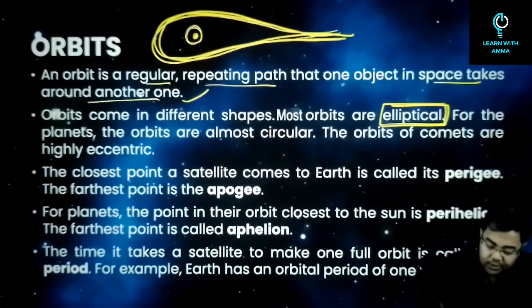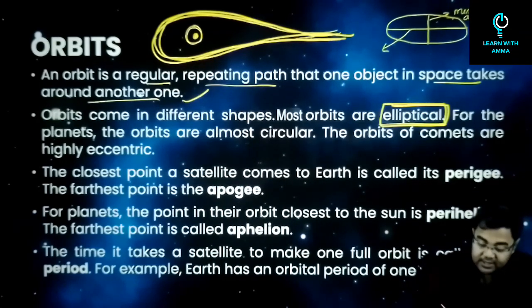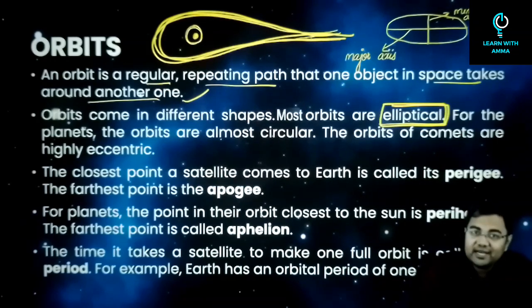So for example, you depict an ellipse like this, correct? And you depict a circle like this. What's the difference? If I take these two lines, in an ellipse, these are called axes. This one will be called a minor axis, and the bigger line will be called a major axis. Now just think what happens when the major axis and the minor axis become equal.